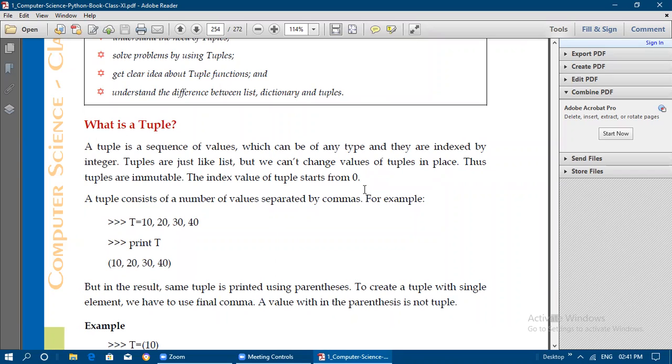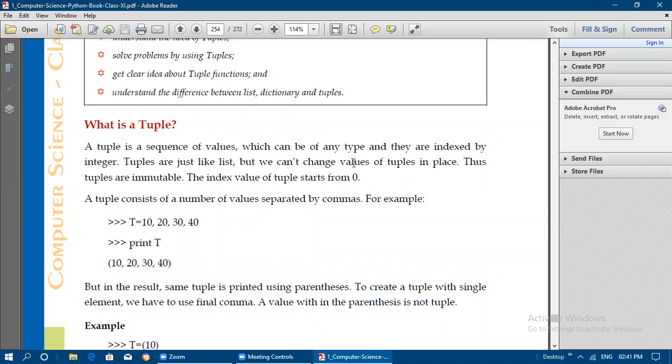It is a sequence of values which can be of any type. It can have values of different types, and they are indexed by integers. The values are accessed using the index value. Like a list, it is referred to by an integer value, either positive or negative.